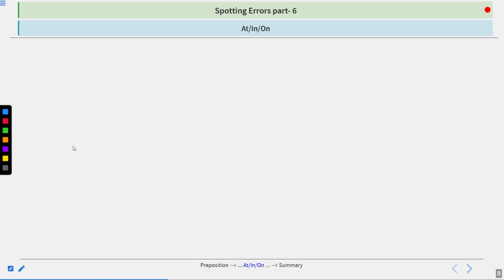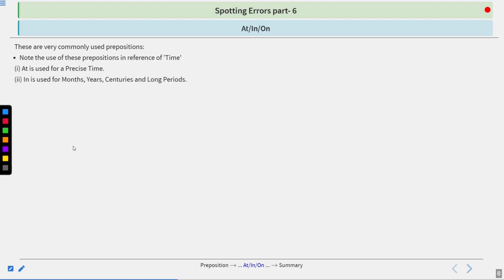Let's talk about at, in, on. These are very commonly used prepositions. Note the use of these prepositions in reference to time. At is used for a precise time. In is used for months, years, centuries, and long periods. On is used for days and dates. So as you can see, we are talking about the uses of at, in, and on in different contexts.